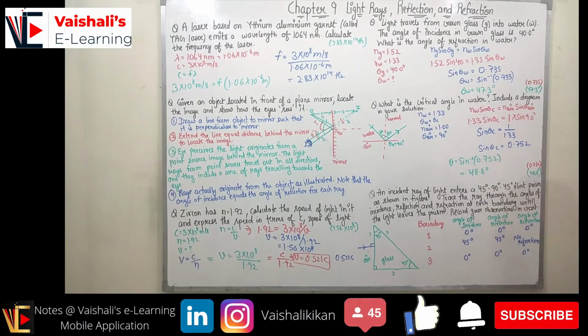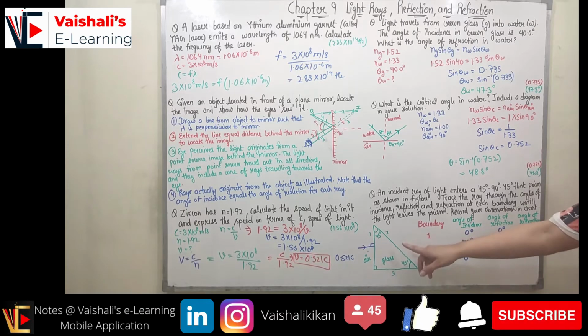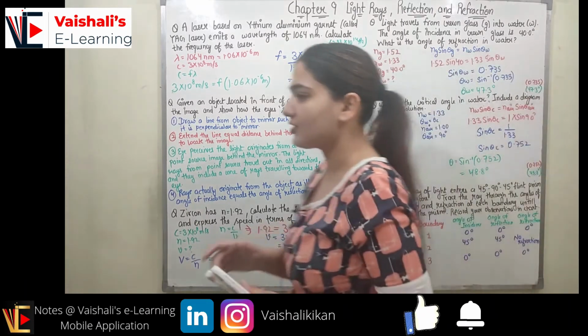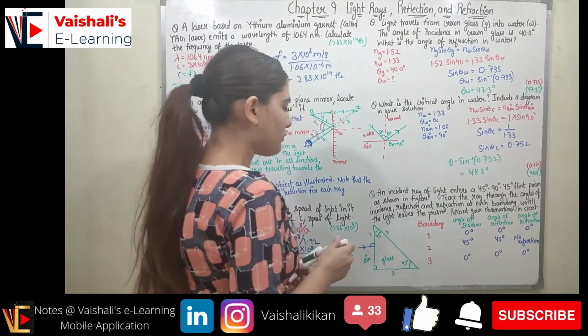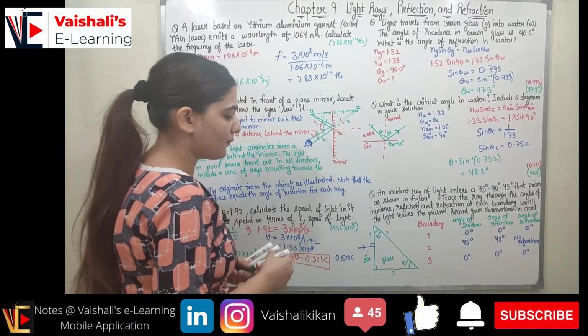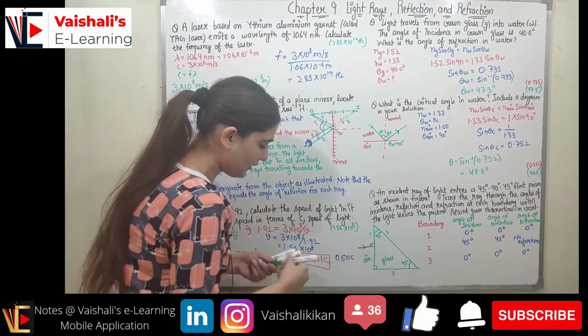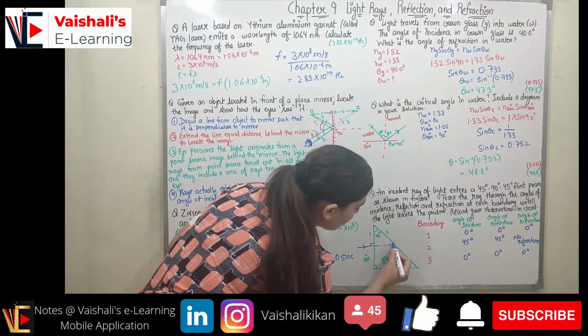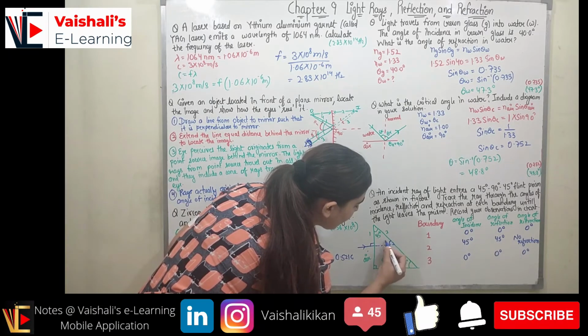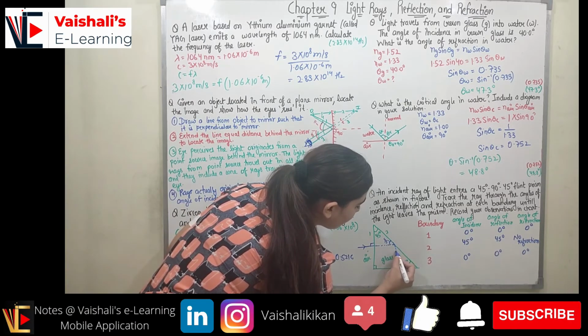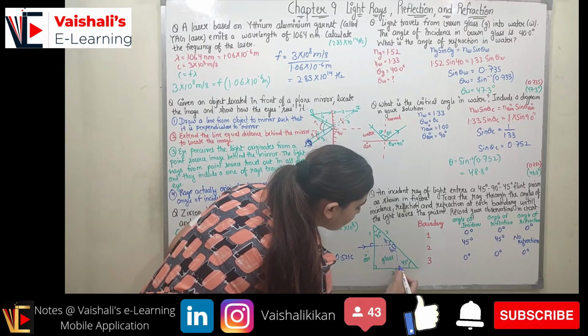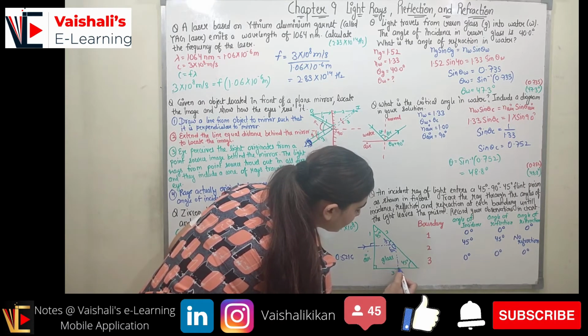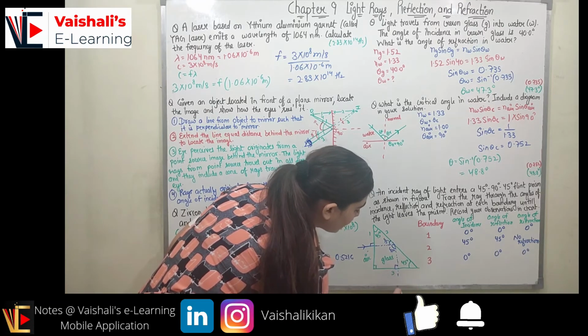So I hope you understood this question. Now coming to the next question, it states an incident ray of light enters a 45, 90, 45 flint prism as shown in the figure. Trace the ray through the angles of incidence, reflection and refraction at each boundary until the light leaves the prism. Record your observation. Here the light comes in and moves inside the prism. When it moves inside the prism, it is incident on boundary 2 at angle 45. From here it reflects again at the angle 45 degrees, and at boundary 3 it reaches at 90 degrees and moves on as it is.